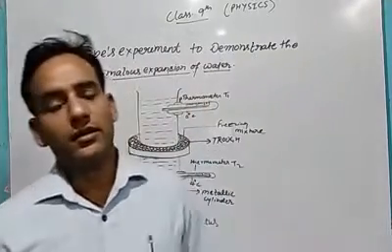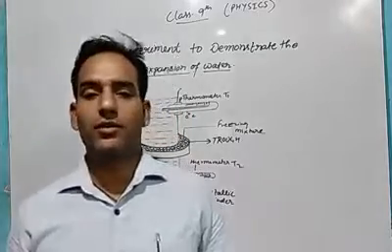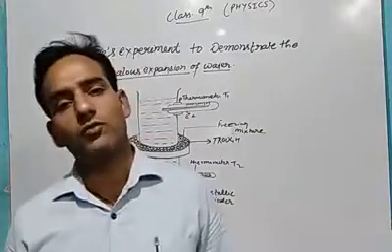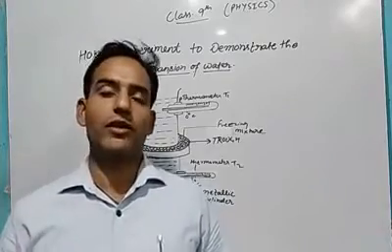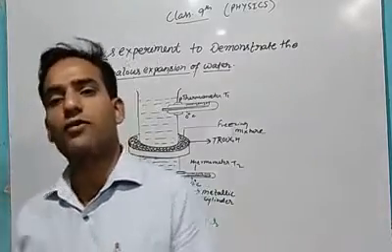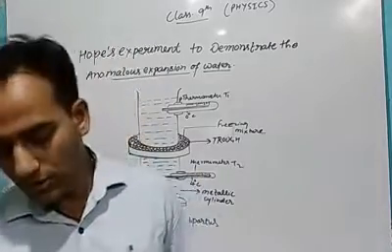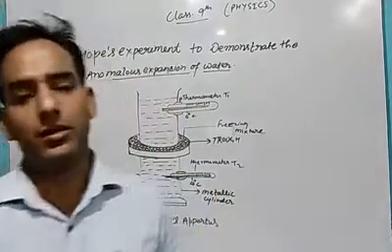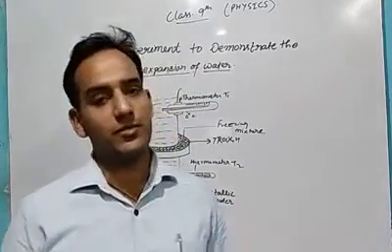But while raising the temperature, the volume or the area or the length of the object increases. While going from 0 to 4 degrees centigrade, we observe that the volume of the water decreases. At 4 degrees centigrade, the volume is minimum and the density is maximum.